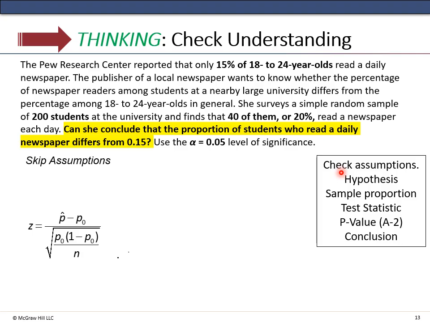Again, we check our assumptions. This says we skip assumptions. Oh, it tells you to skip assumptions. Sorry, I just said that. Maybe the example did that as well.